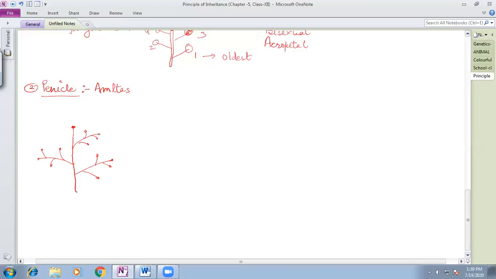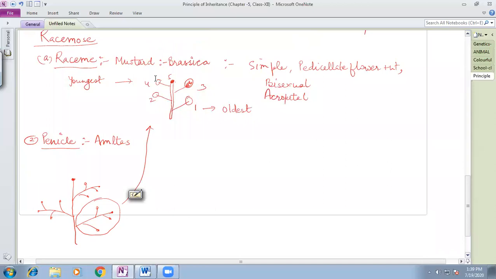If you see, this part is very similar to the racemose kind. But we can say panicle is a modified raceme, and here the inflorescence axis is branched and the flowers are arranged in acropetal arrangement.